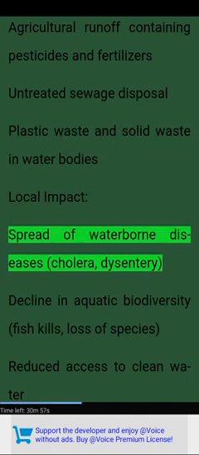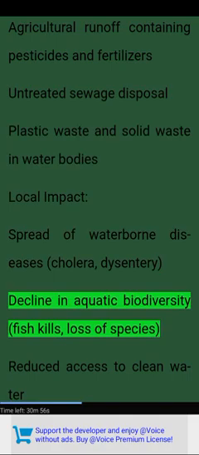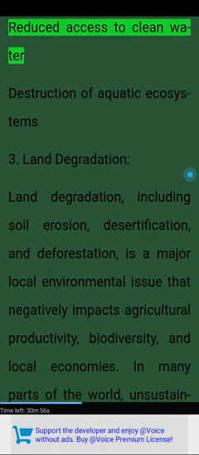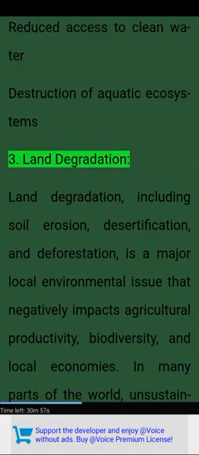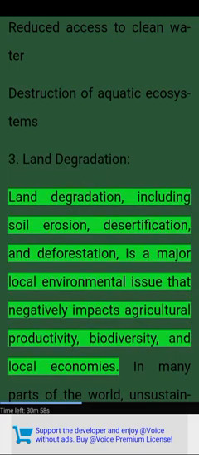Local impact: spread of waterborne diseases, cholera, dysentery; decline in aquatic biodiversity, fish kills, loss of species; reduced access to clean water; destruction of aquatic ecosystems. 3. Land degradation. Land degradation, including soil erosion, desertification, and deforestation, is a major local environmental issue that negatively impacts agricultural productivity, biodiversity, and local economies.